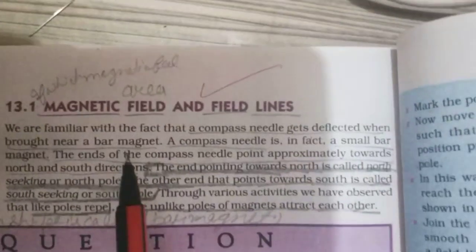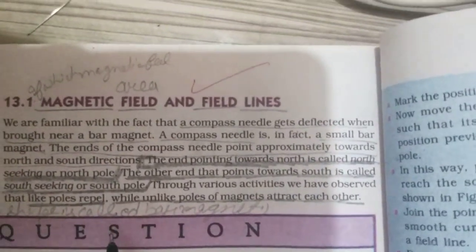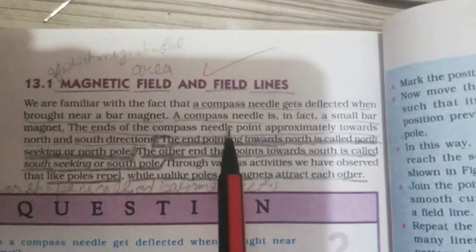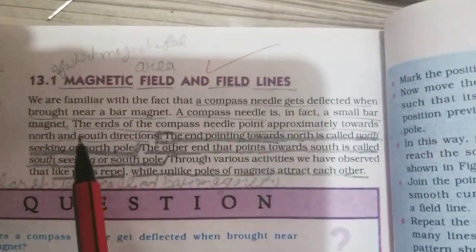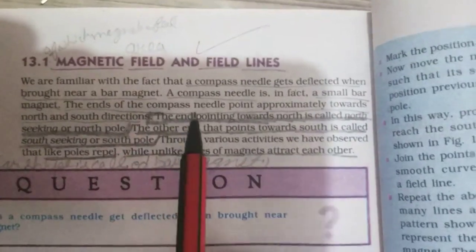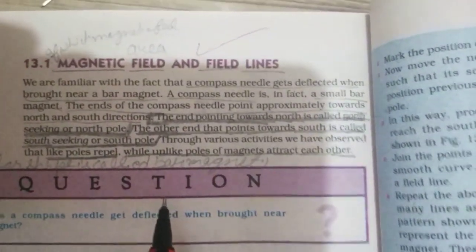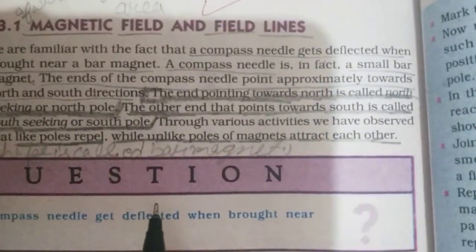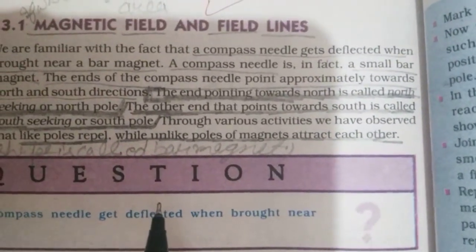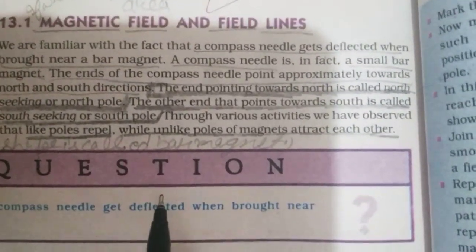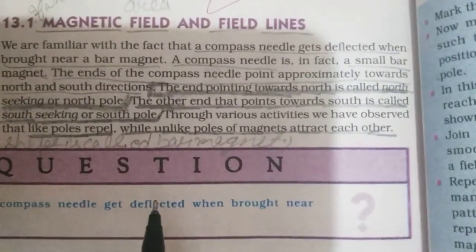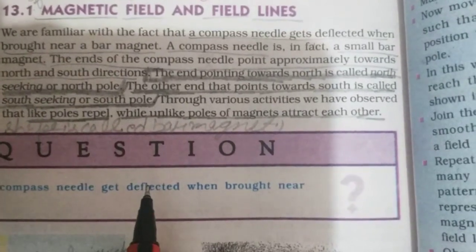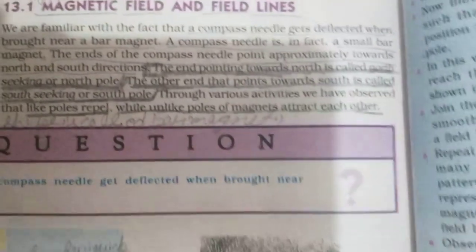We are familiar with the fact that a compass needle gets deflected when brought near a bar magnet. A compass needle is in fact a small bar magnet. The ends of the compass needle point approximately towards north and south directions. The end pointing towards north is called north pole, and the end that points towards south is called south pole. Like poles repel each other, unlike poles attract each other.